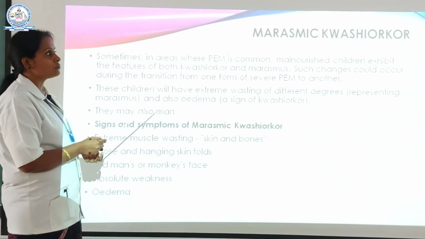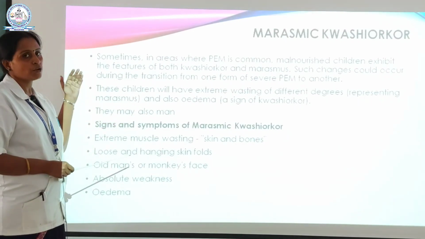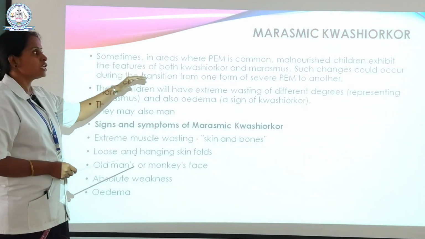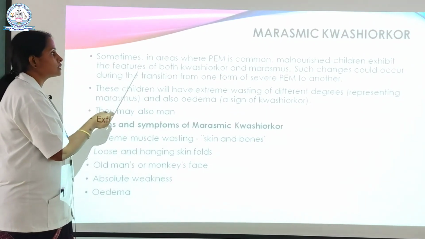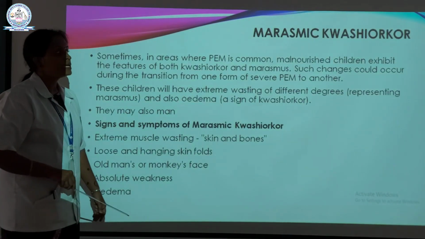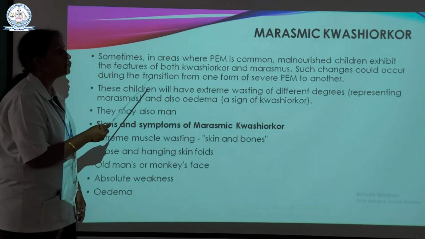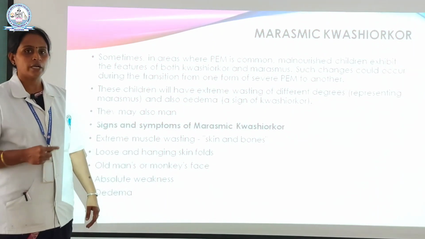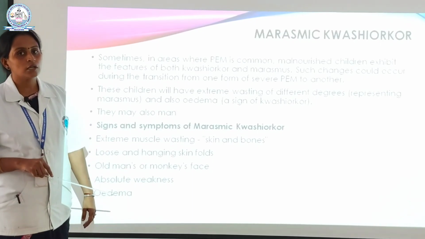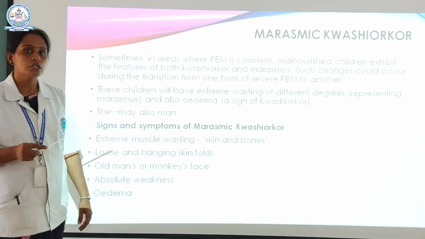Next slide. The next one is marasmic kwashiorkor. It comes under the clinical differentiation of PEM. Sometimes in areas where PEM is common, malnourished children exhibit features of both kwashiorkor and marasmus; such changes could occur during the transition from one form of severe PEM to the other. So treatment is a must in any case. If treatment is not continued, it will cause severe problems: marasmus and kwashiorkor together.